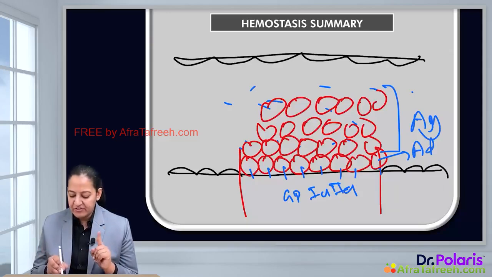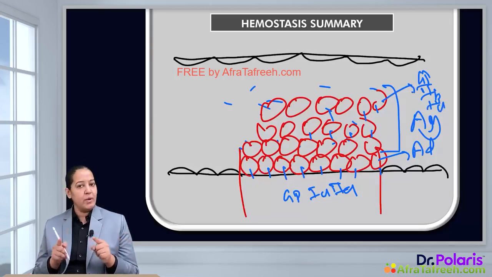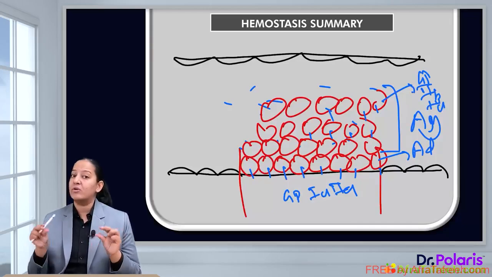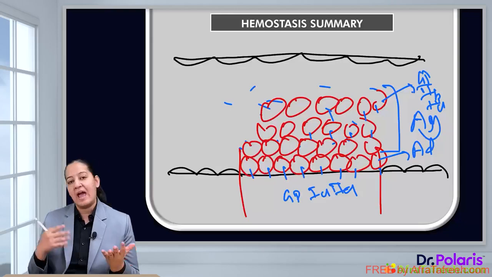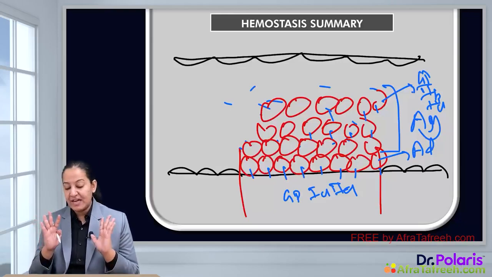For aggregation, different receptors are required. The name of the receptors here is glycoprotein 2B3A. It is GP2B3A. So for adhesion 1A, 2A, and for aggregation 2B3A. These are the names of the two glycoproteins or receptors responsible for adhesion and aggregation respectively. Ultimately, this clot is the primary clot, but it is very unstable.